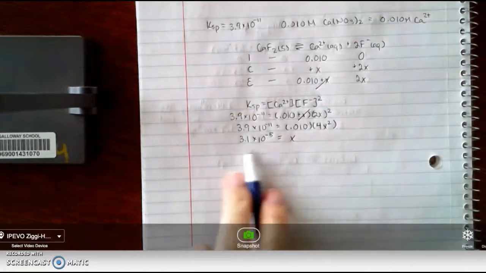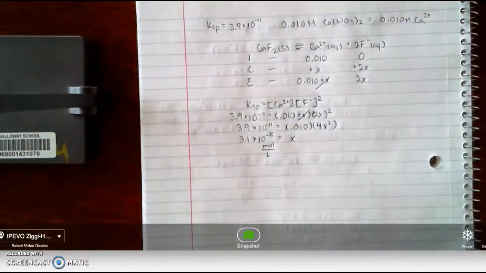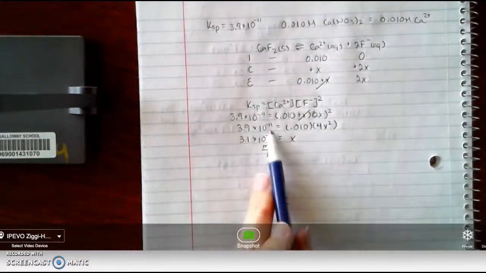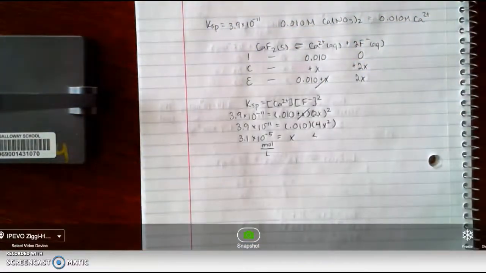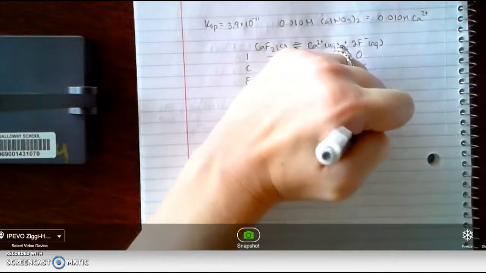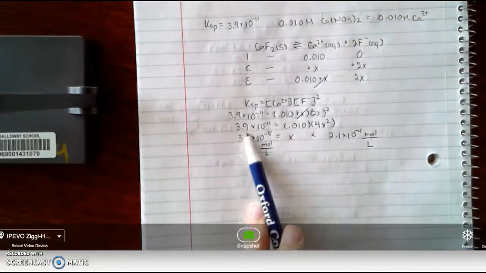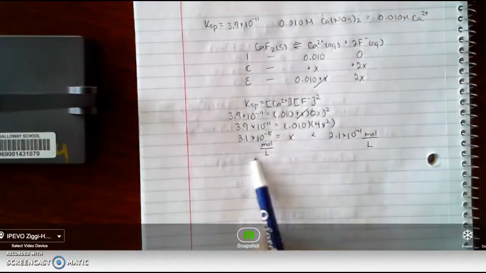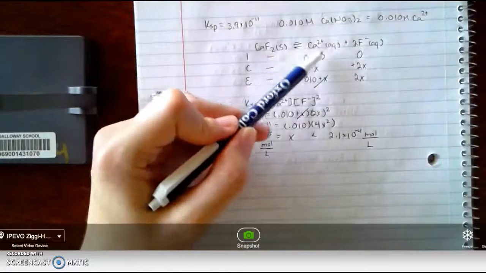Because it's a concentration, it's already in units of moles per liter. We can see that this molar solubility is less than the amount that we had before. Last time when we calculated the molar solubility of calcium fluoride, I think it was 2.1 times 10 to the negative fourth moles per liter. So you can see that the presence of calcium already in the solution made the solubility of calcium fluoride go down. Not as much calcium fluoride could dissolve because there was already some calcium in the solution.